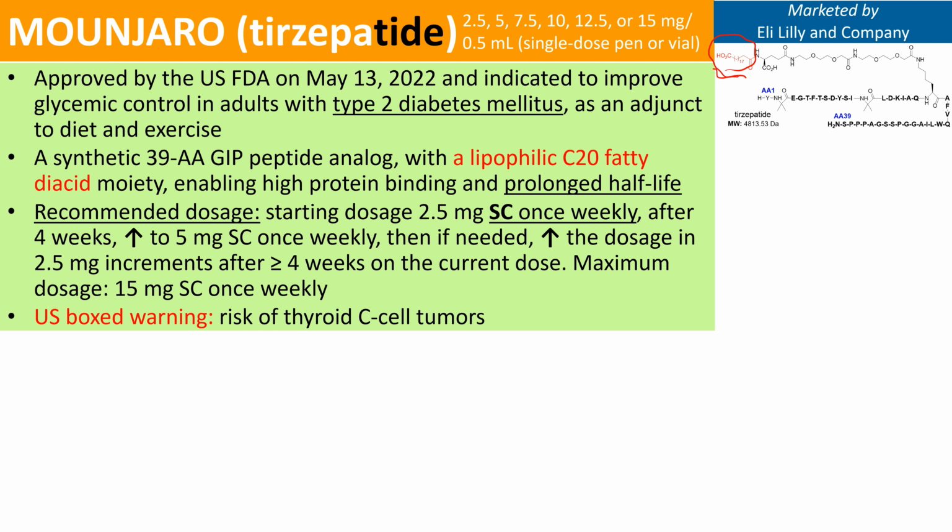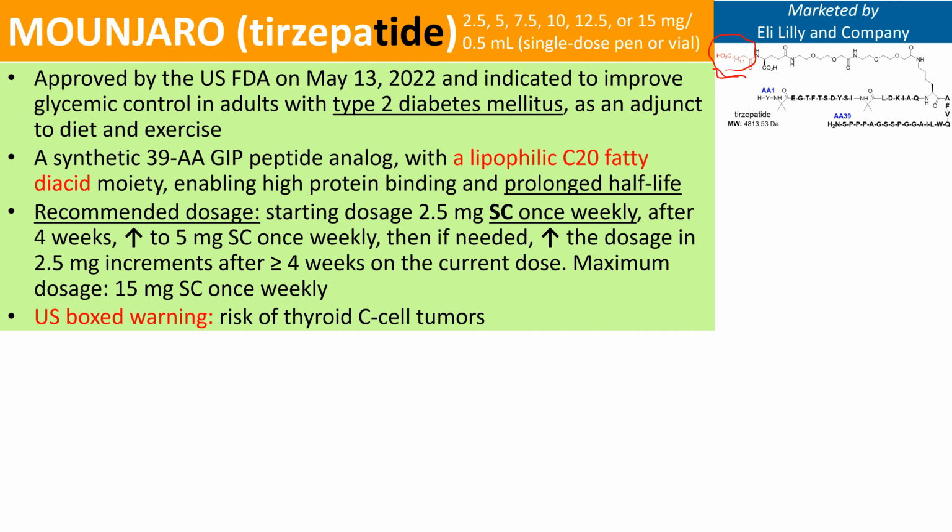This medication is available as 2.5 milligram, 5 milligram, 7.5 milligram, 10 milligram, 12.5 milligram, or 15 milligram per 0.5 milliliter in a single dose pen or a single dose vial. Recommended dosage: starting dosage 2.5 milligram, given subcutaneously once weekly.